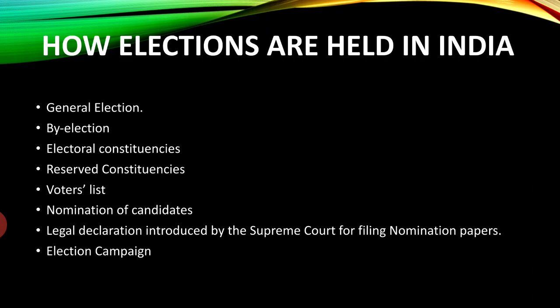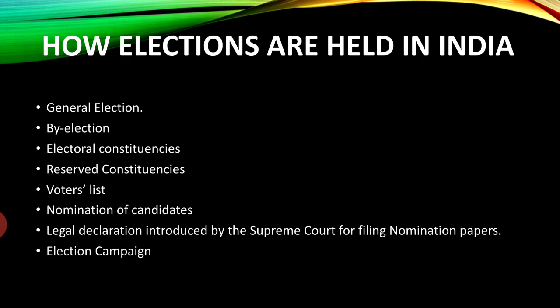Every citizen has the right to vote regardless of caste, religion, or gender. Some criminals and persons of unsound mind can be denied the right to vote, but only in rare situations. In the last few years, a new system of Election Photo Identity Card, that means EPIC, has been introduced. The government has tried to give this card to every person on the voter list.